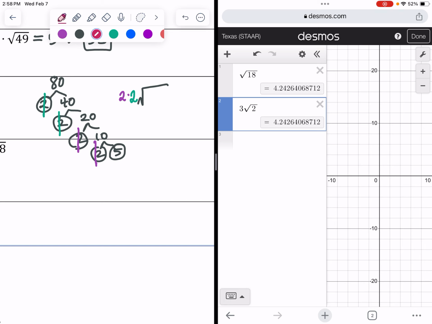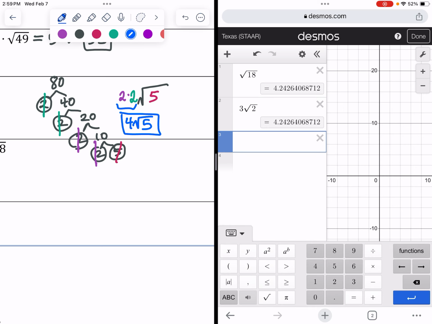Okay, and so here I have a 5 that doesn't have a match. So if it doesn't have a match, just like with the sock without a match, you're just going to put it right back in the basket, and hopefully one day you find its match. And so our final answer, we would multiply those to get 4 square roots of 5.